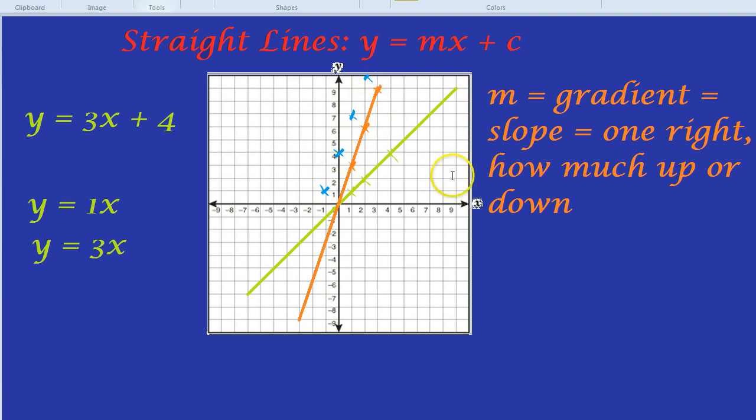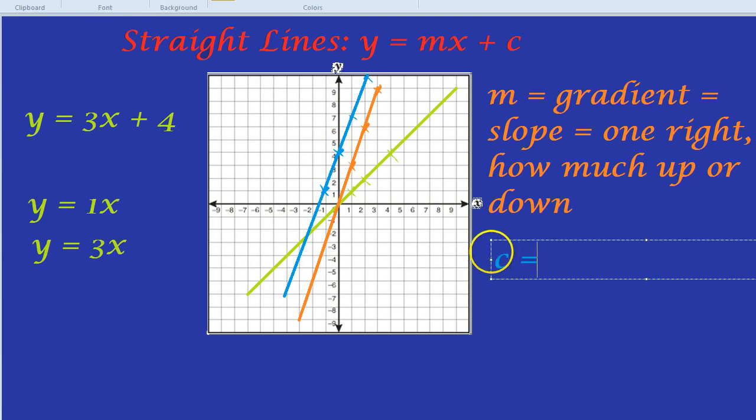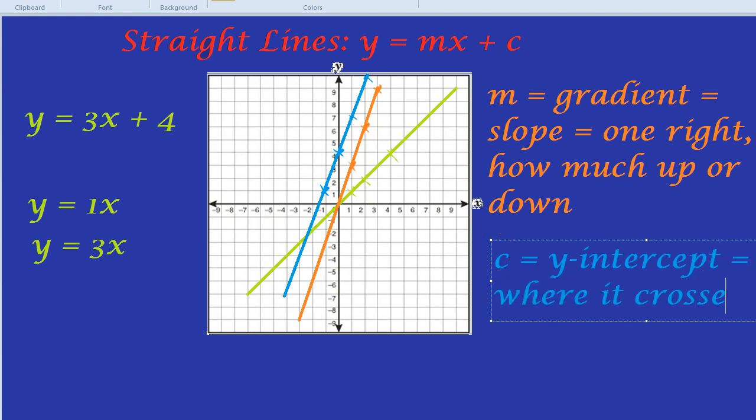What we call that is the y-intercept. It's where this line, which is our y equals 3x plus 4 line, intercepts the y-axis. So that c equals the y-intercept. Intercept just means crossover, where it crosses the y-axis. I know that's a lot of information, but let's practice that with a different line.